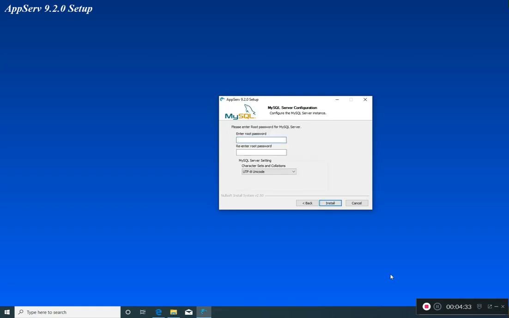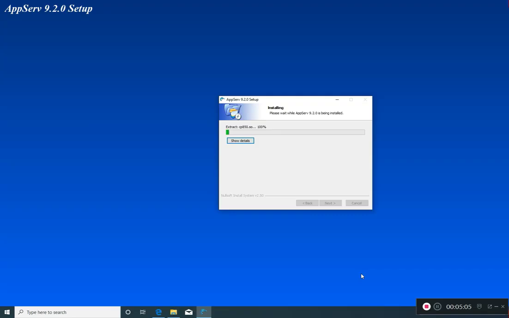Okay, now it's going to install MySQL, and we need to have a password that will be used to connect as the administrator to the MySQL database. And I will enter in my password. I entered in John Deere. You could enter whatever password you wanted. Alright, again, this is going to take a minute. I'm going to pause the video while it's installing.